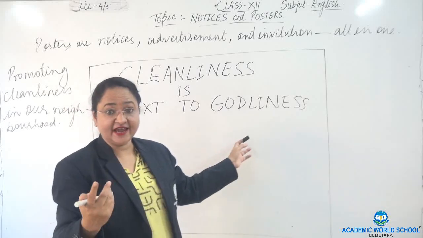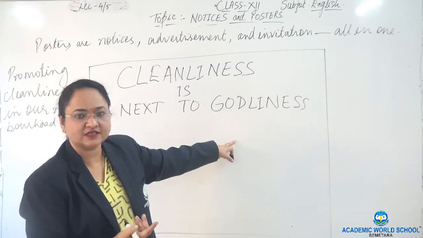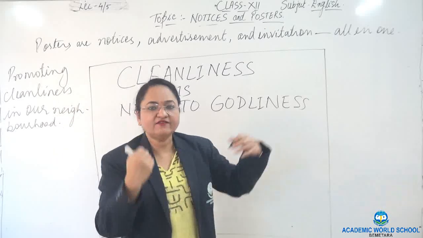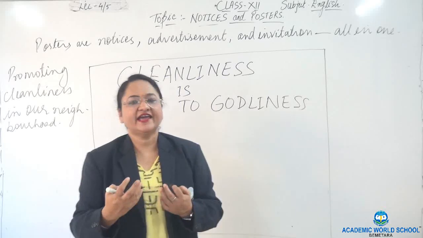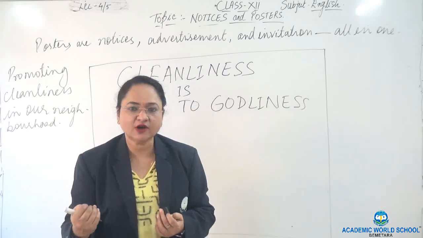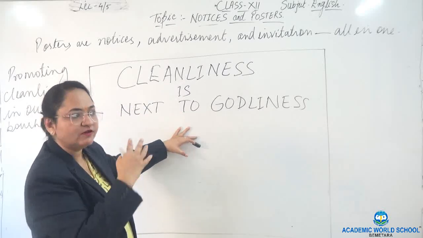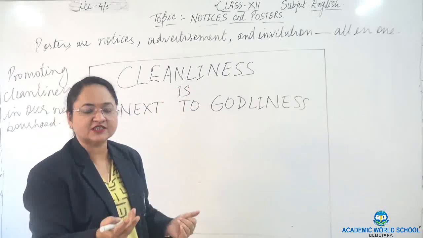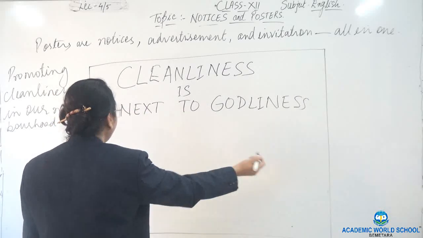First thing. Second thing, I have written a slogan over here. Cleanliness is next to godliness. Okay, so why I have written this? It will attract. It should be catchy. Okay, anything attractive. When you are walking and anything attractive attracts you or not. Similarly, it attracts you when you walk away and you will see, okay, colorful picture. What is this? Okay. So cleanliness is next to godliness.